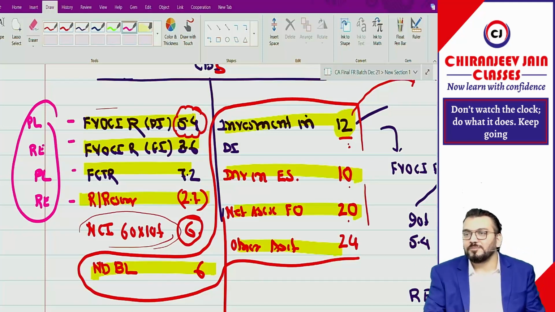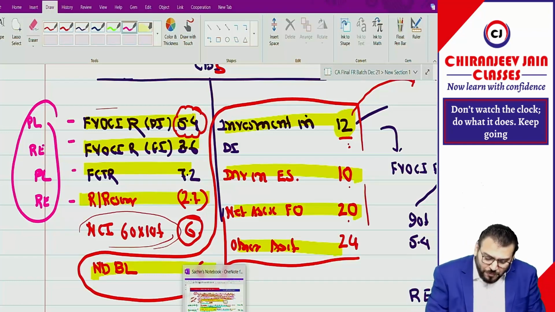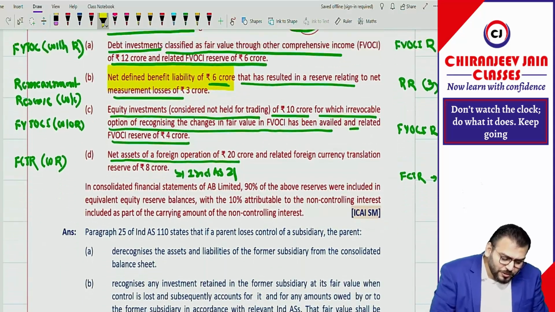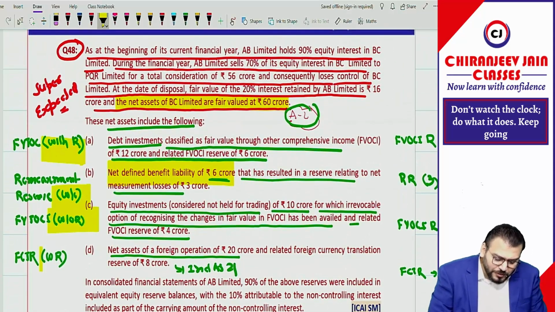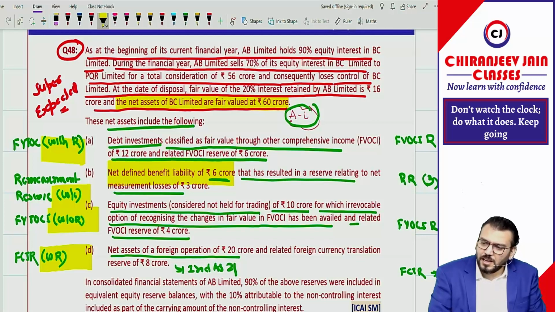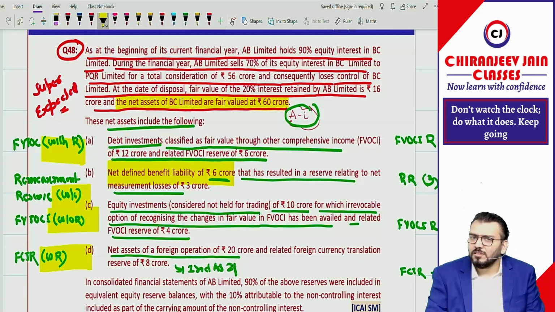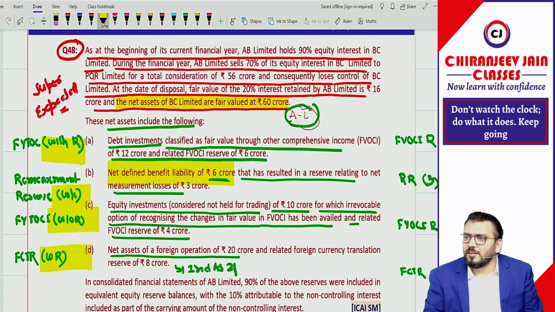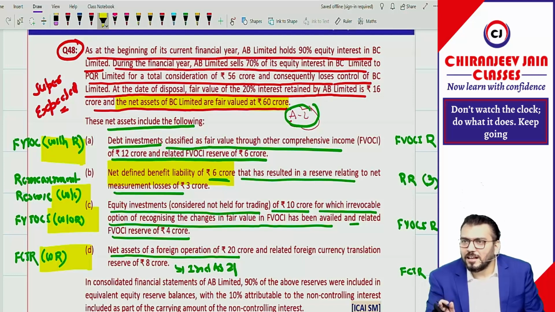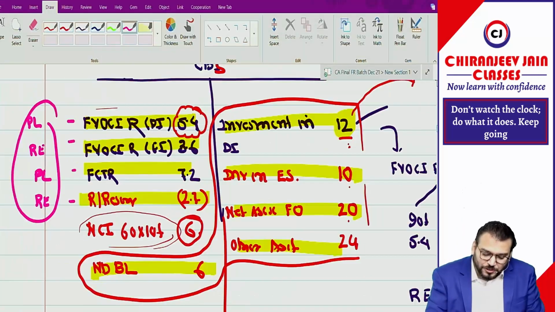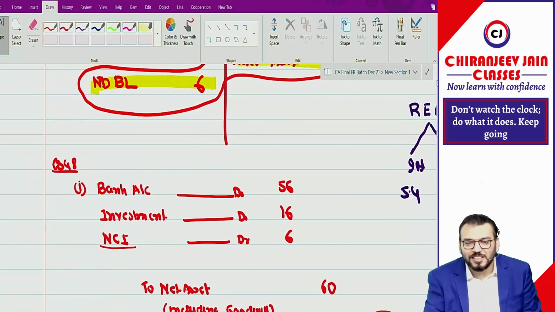Already I have said that in whatever I have done, you are not applying the concept. I have informed you: with recycling, without recycling, without recycling, with recycling. How can you say it will all be transferred to retained earnings? It will depend upon the nature of the equity, the nature of other equity. This is the only point we are supposed to understand in this question.